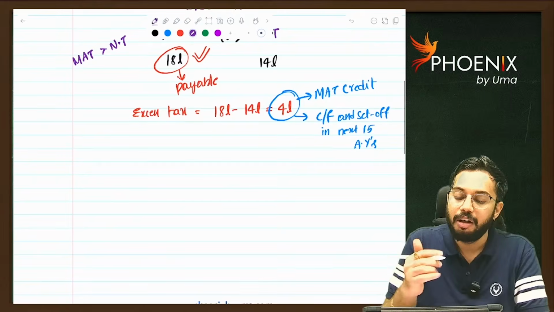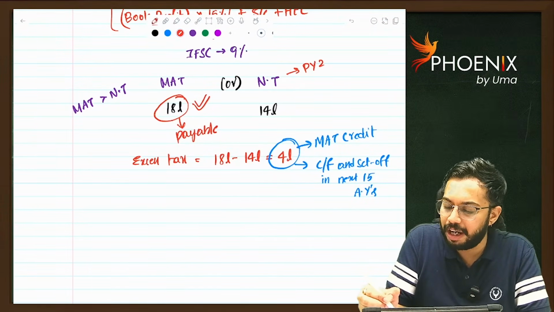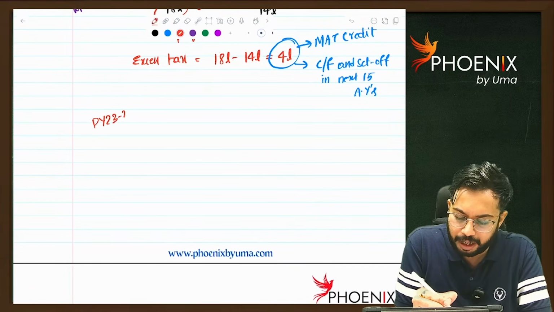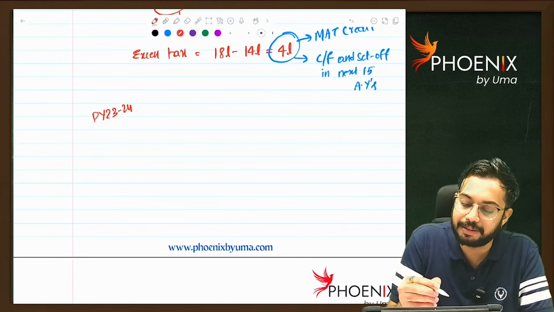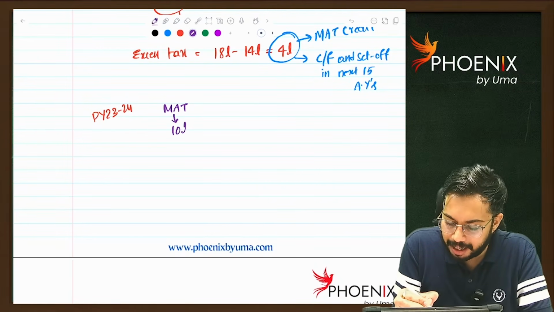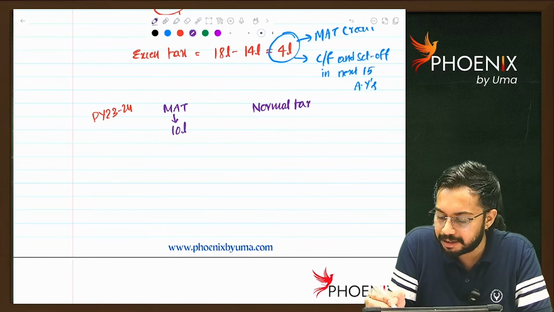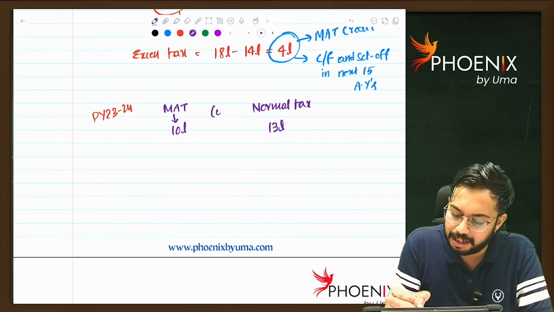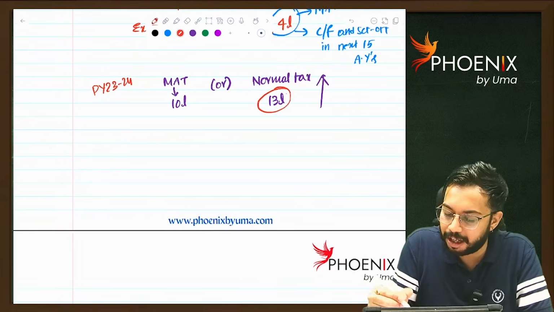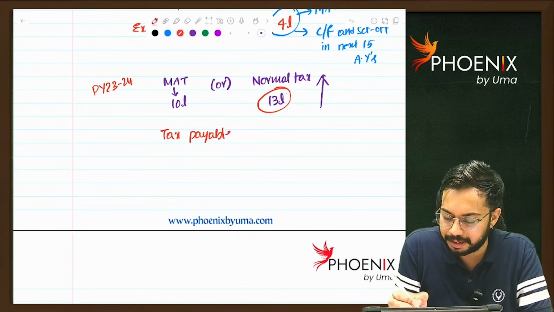Now, this is year 1. Let's say this belongs to previous year 22-23. For example, in previous year 23-24, the scenario is like this. MAT is 10 lakhs, normal tax is 13 lakhs. Out of these two, whichever is higher means 13 lakh rupees. So tax payable is 13 lakh rupees.